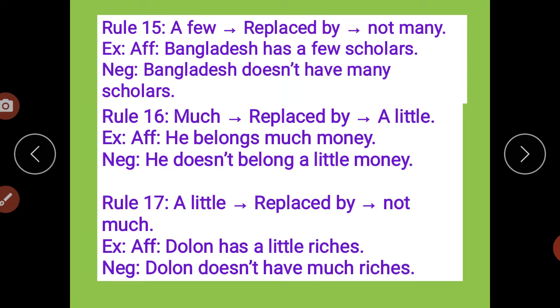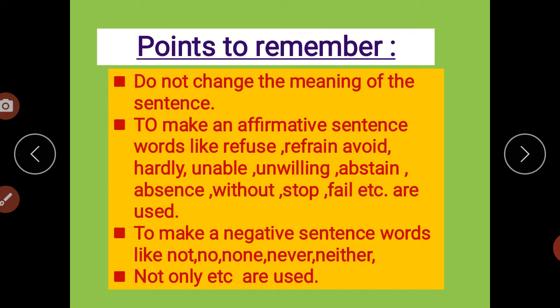Now we'll see the last points to remember. Do not change the meaning of the sentence. This is the thumb rule of all transformation of sentences. That is, you will never change the meaning of the sentence. Very, very important.